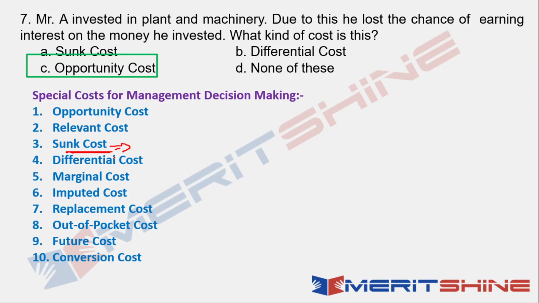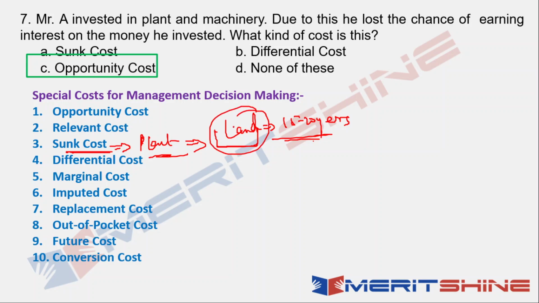Let me give you an example. Let's say I have an organization, I have a plant, and for that manufacturing organization, I had purchased a land 15-20 years back. Now, my plant is not earning. The plant was of something which is not used now.